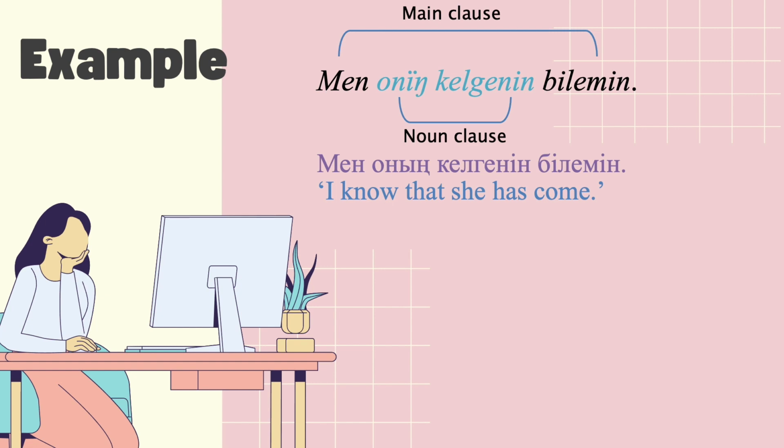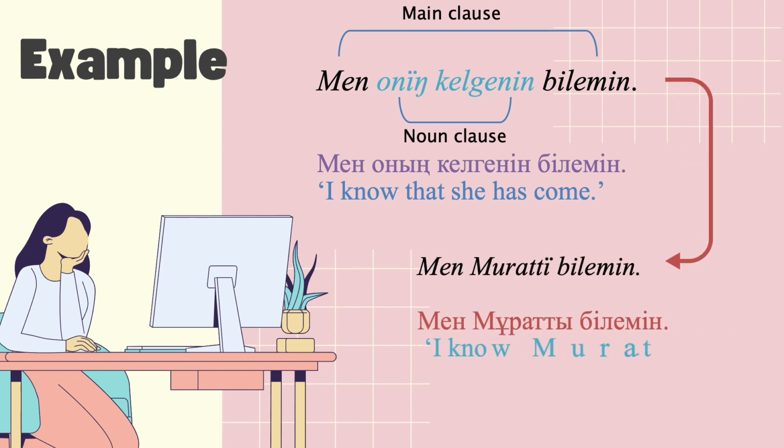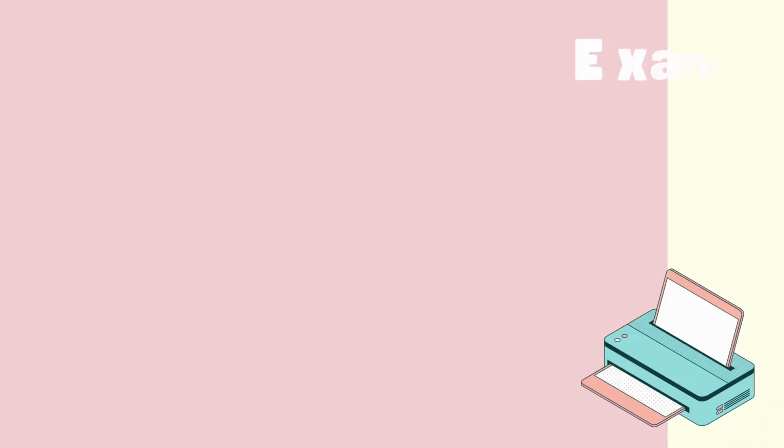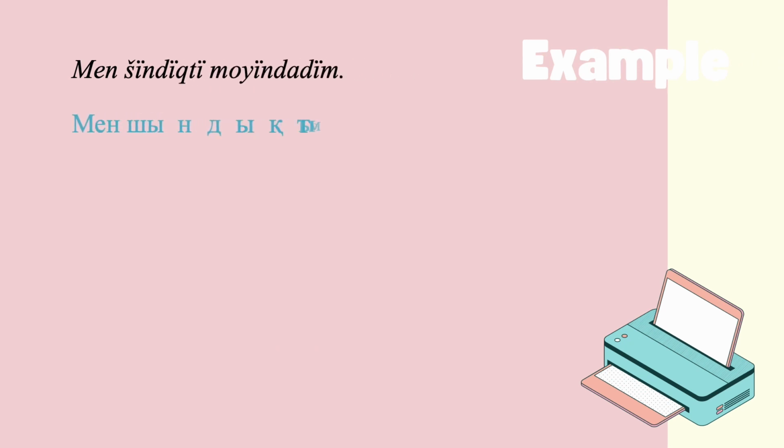Let's say the noun clause represents someone named Murat. We could write the first sentence as men Murat'ı bilemin, I know Murat. Essentially, the noun clause onun kelgenini replaces the proper noun Murat. The noun clause acts like the noun it represents but gives more detail by introducing a new verb into the sentence. Noun clauses completely replace individual nouns in a sentence, no matter how many words they contain.